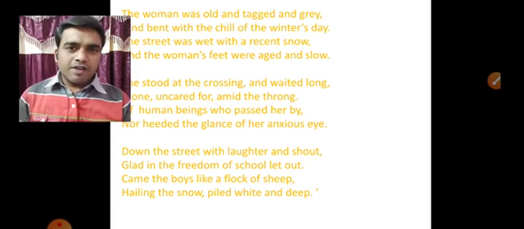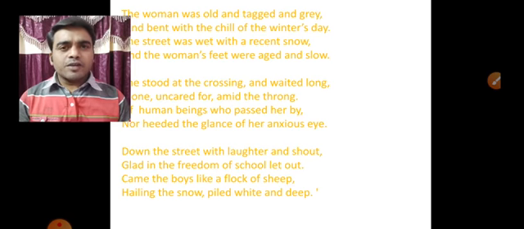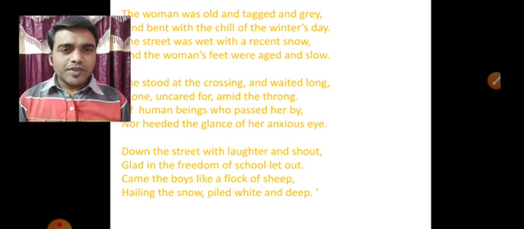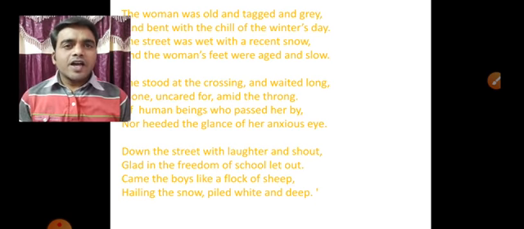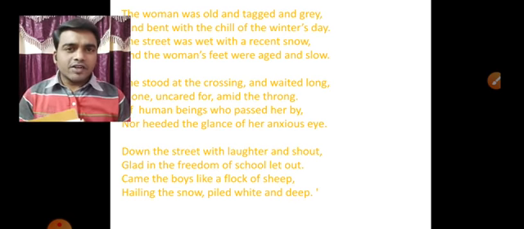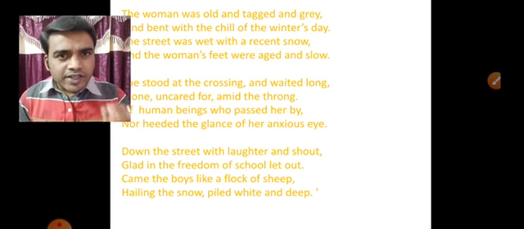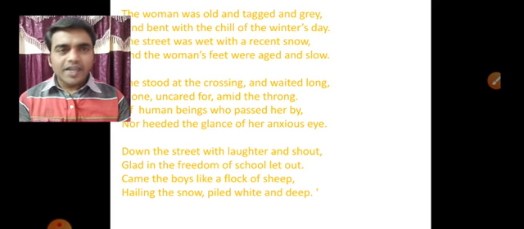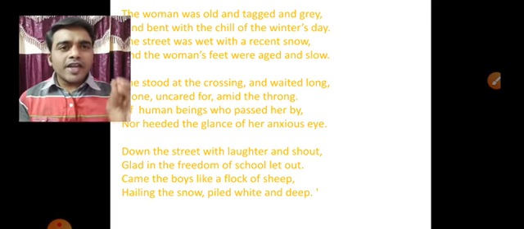Look at these paragraphs. In this paragraph we come across a lady here. The very first line of the poem is telling us that the poet is introducing a woman. What type of woman is referred to here? Look at the line: The woman was old and ragged and grey.